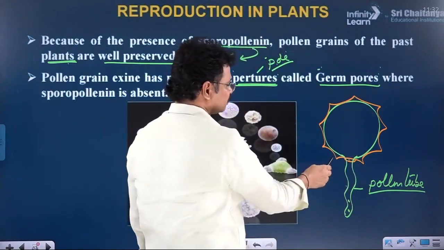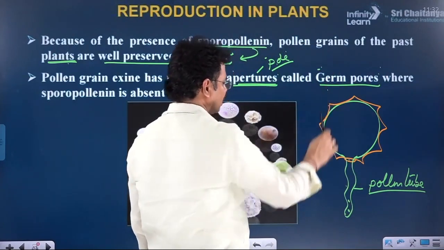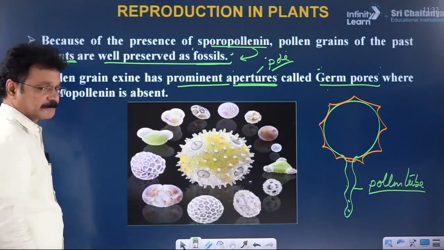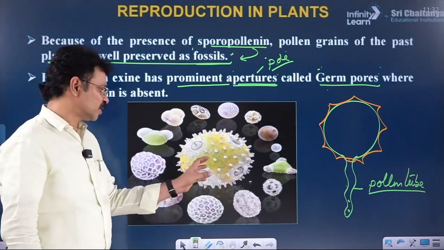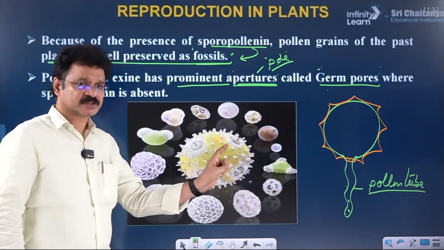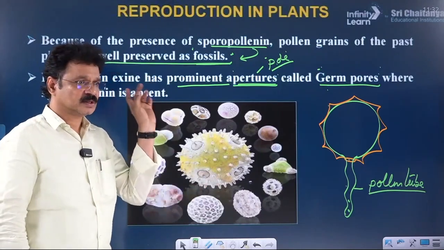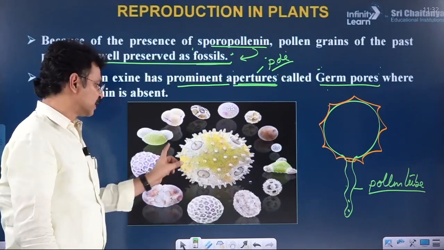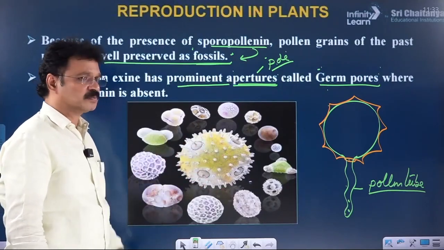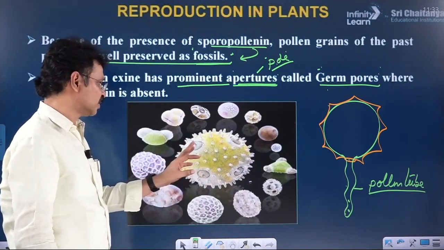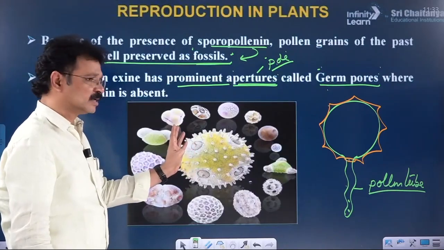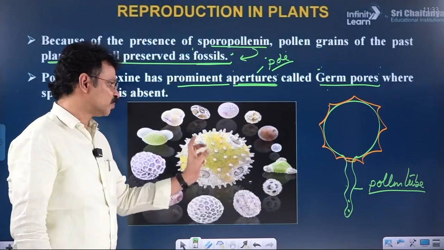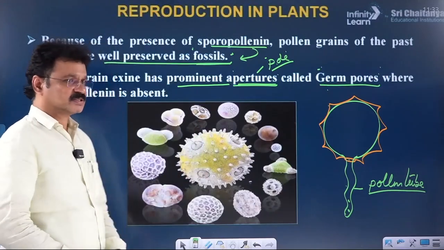The number of germ pores in a pollen grain is either one or more than one. All these are different images of pollen grains. Structurally, pollen grains differ from species to species. Some pollen grains are larger, some are smaller. The external texture is also variable from species to species, in terms of color, structure, and size.